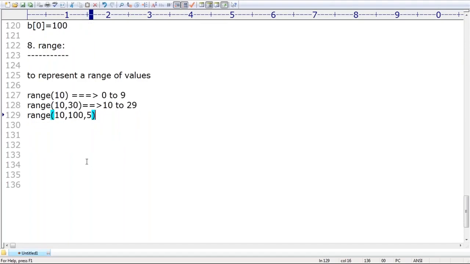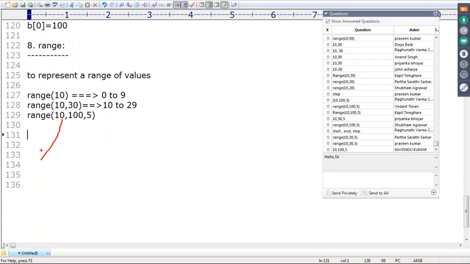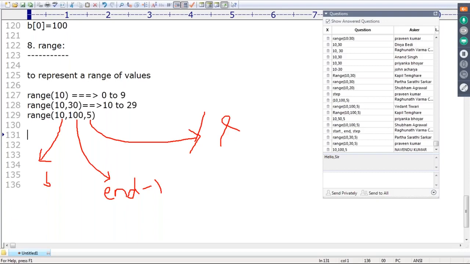Here, how many arguments are available? 3 arguments. This 10 itself is nothing but the begin value. This 100 is nothing but the end value. End value means end minus 1 we are going to consider. This 5 itself is nothing but step. Remember that. Step is also known as increment value.